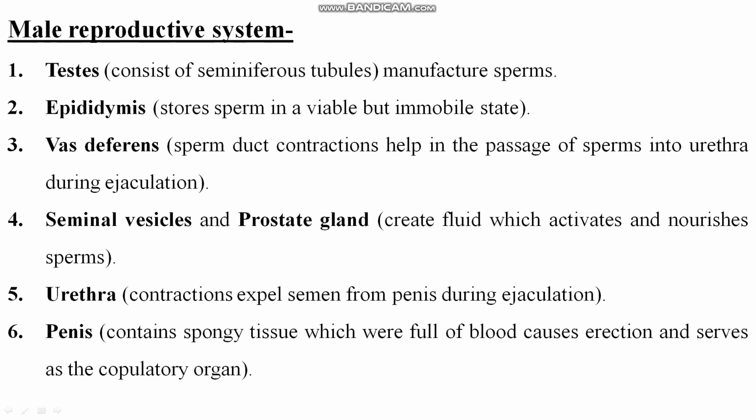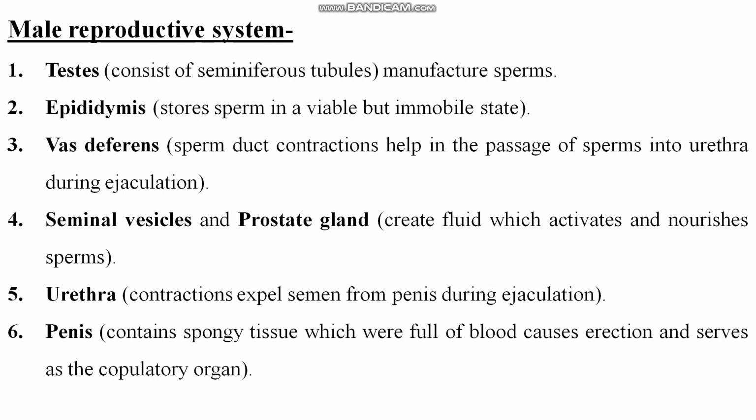We will see the male reproductive system, and what structures are present in it. You will see here, that is testis. Testis is the structure called the male gonads. This is a pair of testes. A pair of testes are present in a thin walled sac of skin called scrotum. Testes are present in the scrotum. Scrotum is also a male part, right?